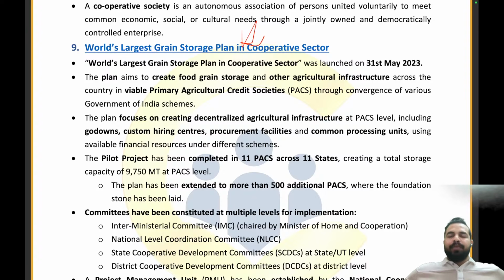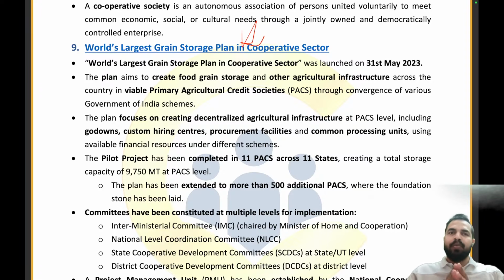And they ended up selling the produce at a low price, because they were not getting the proper price which is there around the country. And additionally, my dear friends, they were not getting good prices. Why? Because they were selling in a rushed manner.